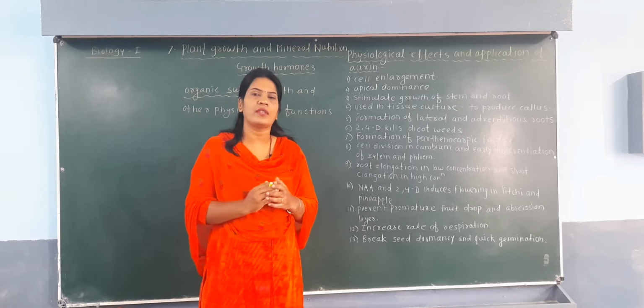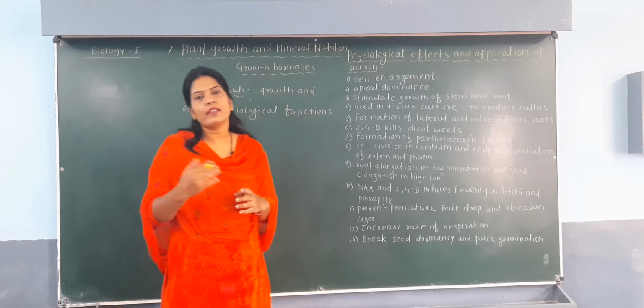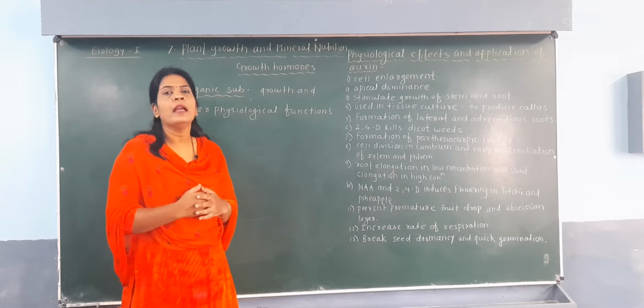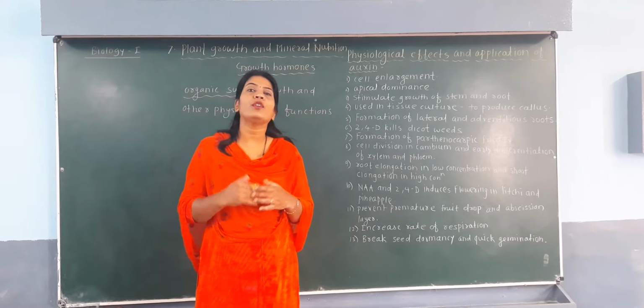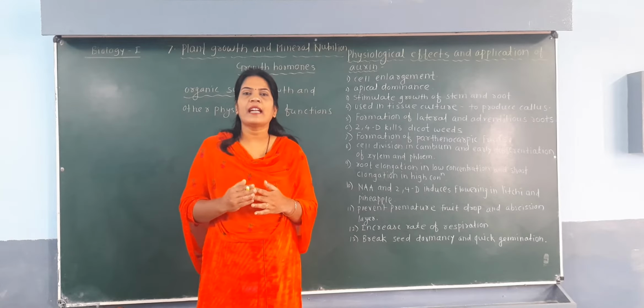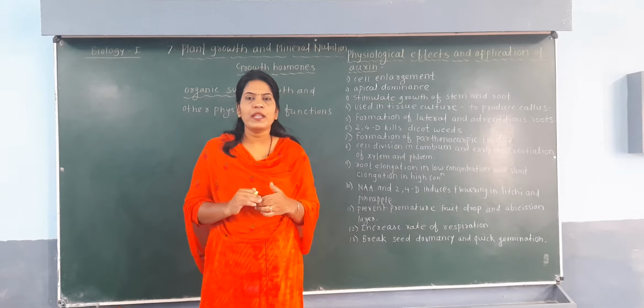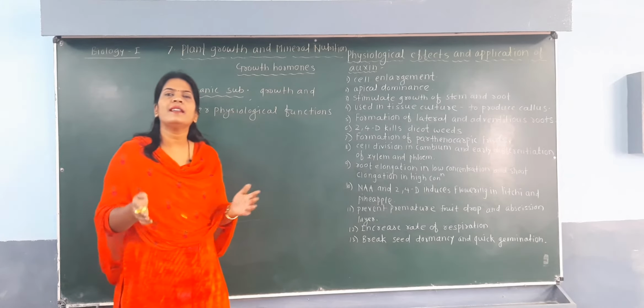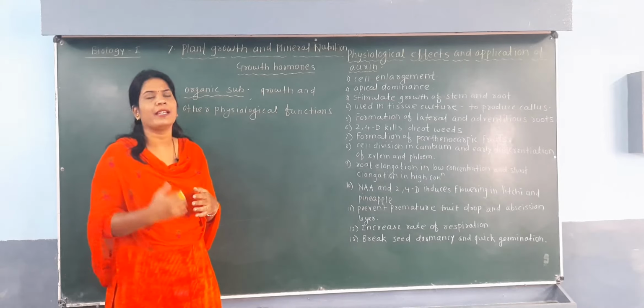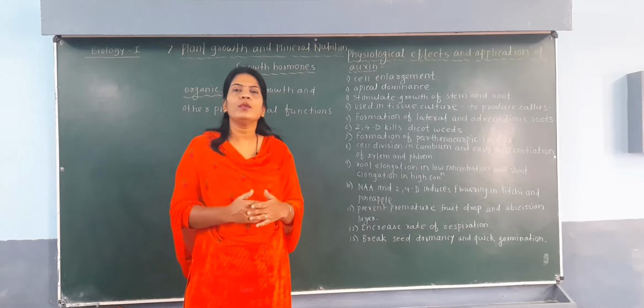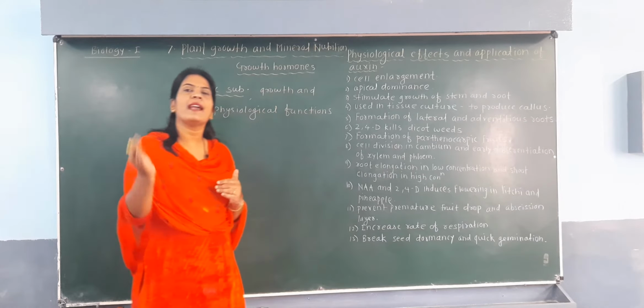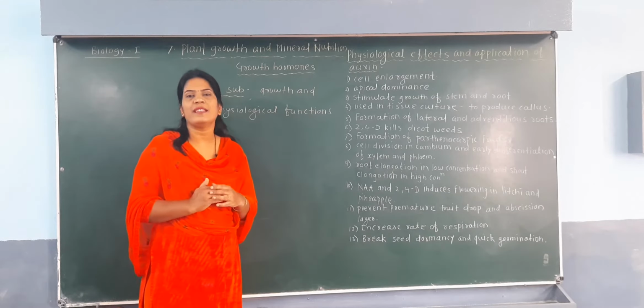Now a question may be asked in your mind: what are the other physiological effects? That means photosynthesis, respiration, transpiration. These are the physiological activities regularly found in the plant body. So physiological activity as well as growth is influenced by these hormones.